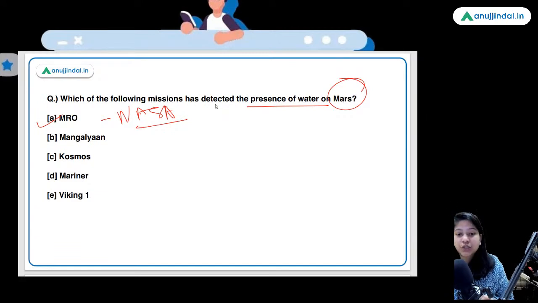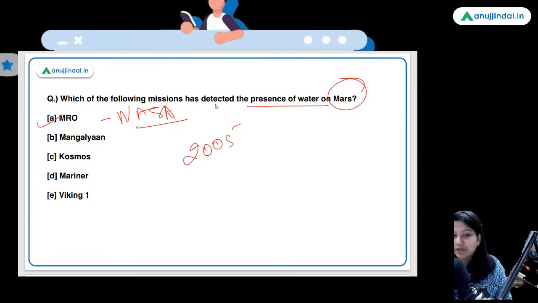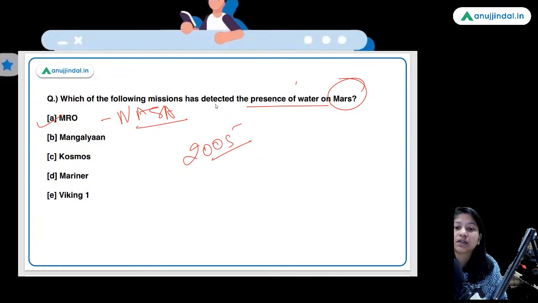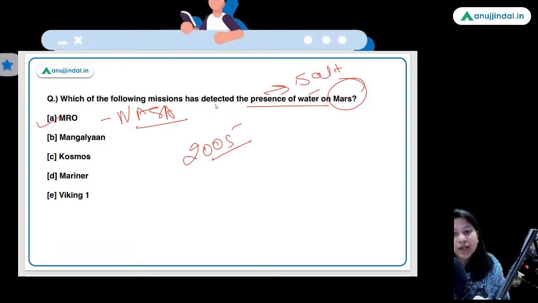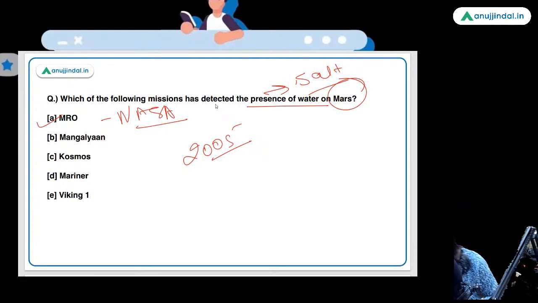So guys, this mission was launched in 2005. Okay, do remember the launch date as well. Recently it has solidified the study regarding the presence of water on Mars by using the sample of salt that was present on the surface of Mars. Mars Reconnaissance Orbiter, absolutely right. Saurabh Gupta and Paromita, both of you are right.